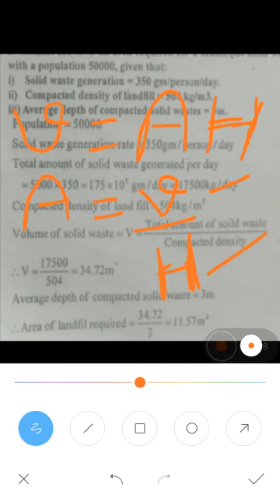The depth of the compacted solid waste is given in the question as 3 meter. So you substitute the volume value here.